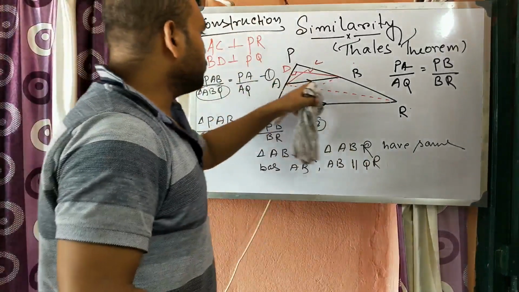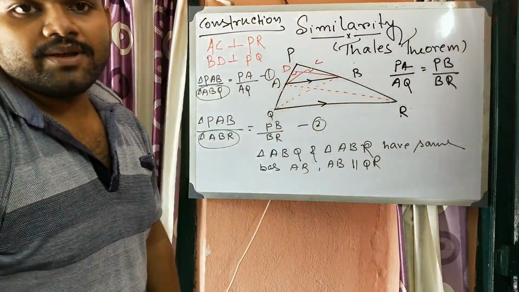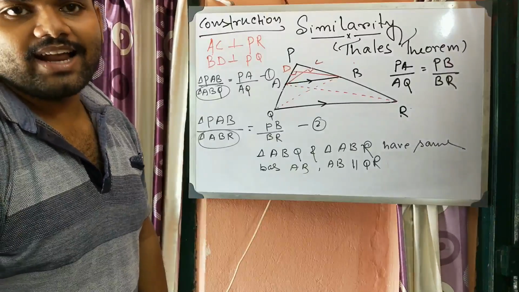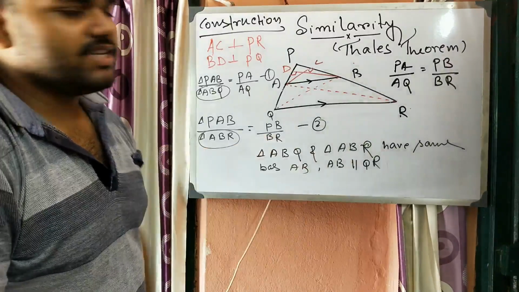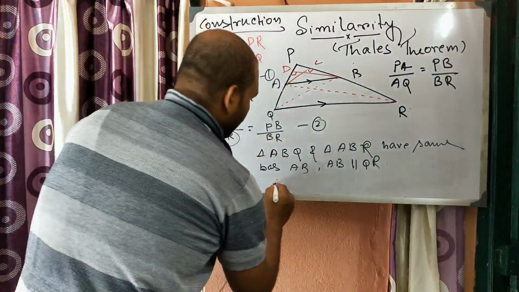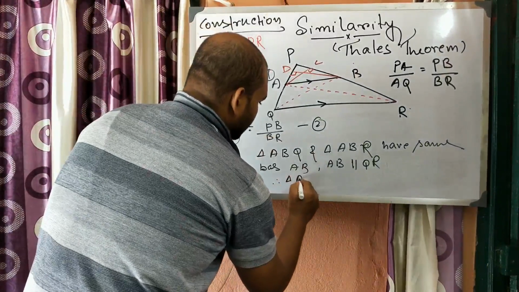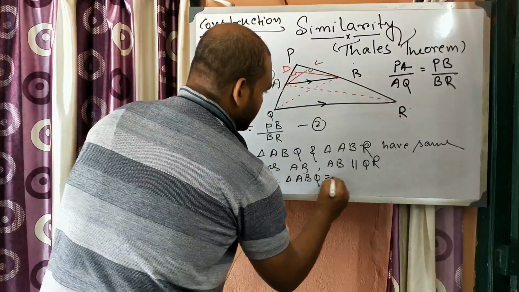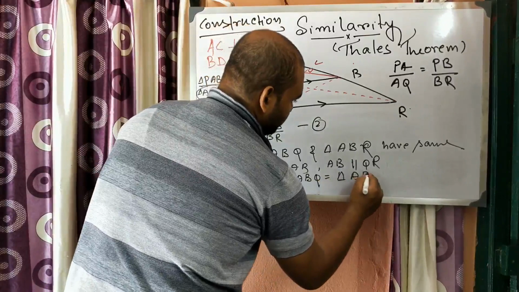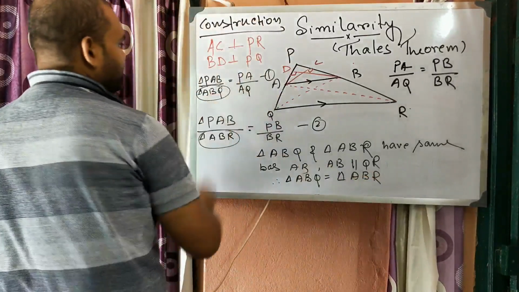So these two triangles are between the same parallel lines and have the same base, so the areas of these two triangles are equal. So area of triangle ABQ is equal to area of triangle ABR.